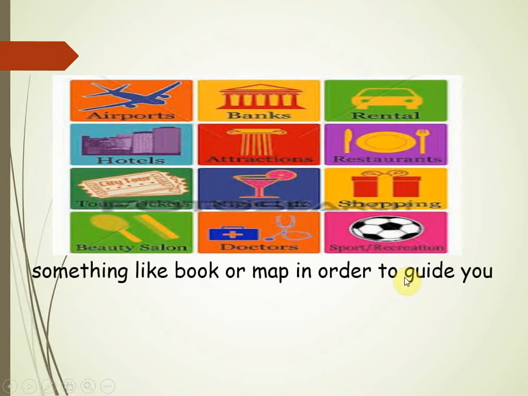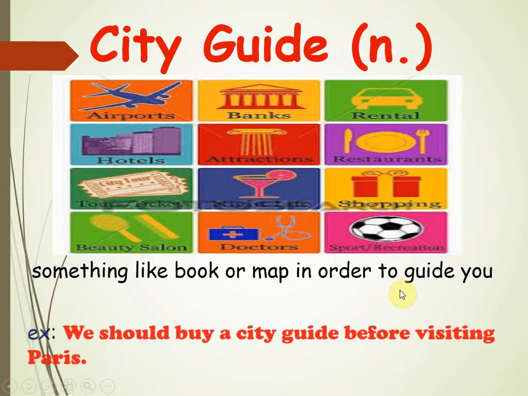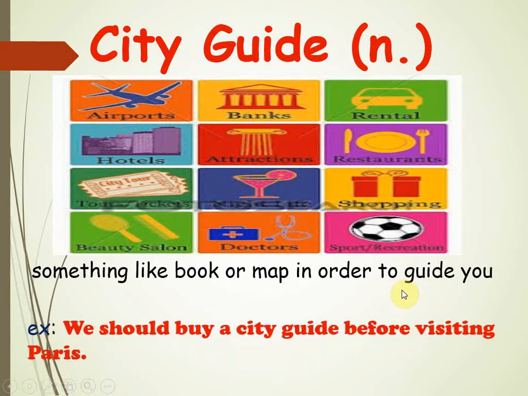So the first word, something like a book or map in order to guide you. So it's a city guide. Of course, it's a noun. For example, we should buy a city guide before visiting Paris. Let's move to the next word.